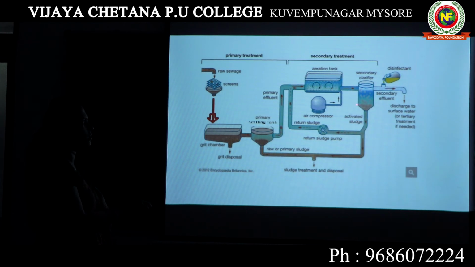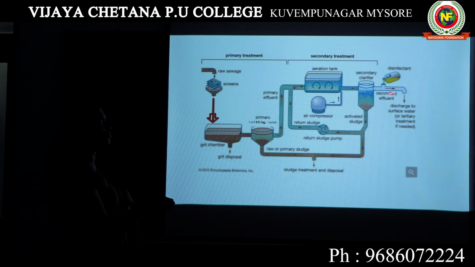What happens to the supernatant? The upper part of pure water, now less polluted water, is known as effluent. Since it is going out of the secondary settling tank, we call it secondary effluent, whereas this was known as primary effluent going from the primary settling tank. You add some disinfectant.